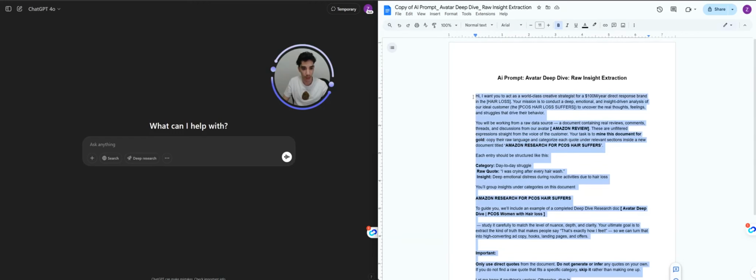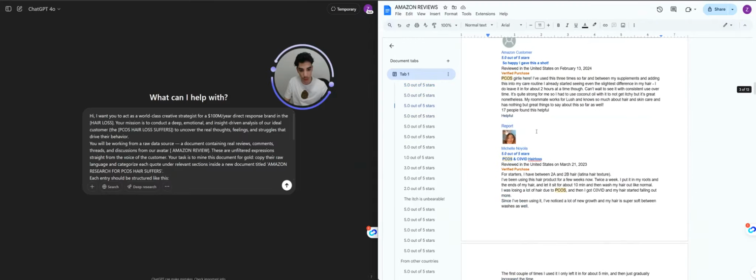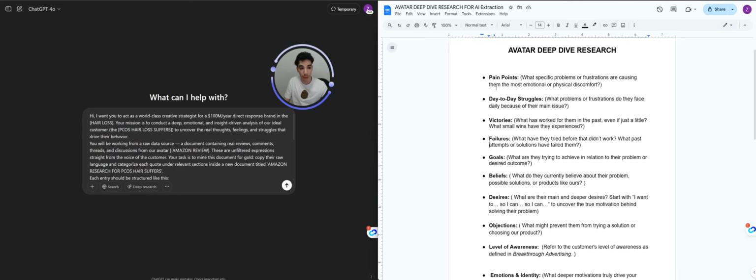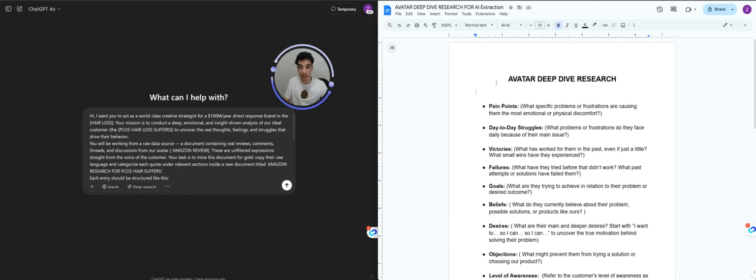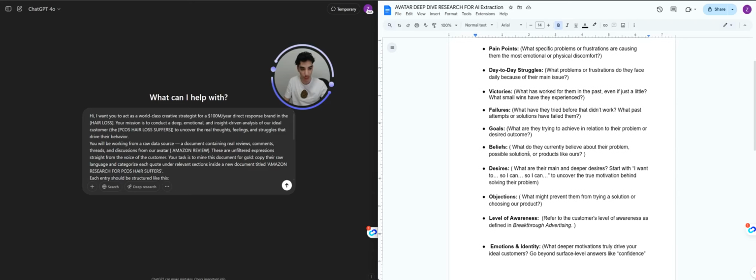We're just going to copy it like this. So what we're going to include are the Amazon reviews, like this one, just copy and paste here. As you see in here, we removed age and gender from the avatar's specification, because we already did that through Reddit in the first research. Right now, we want the emotional stuff, like pain points and day-to-day struggles.